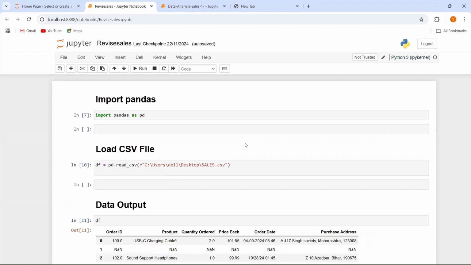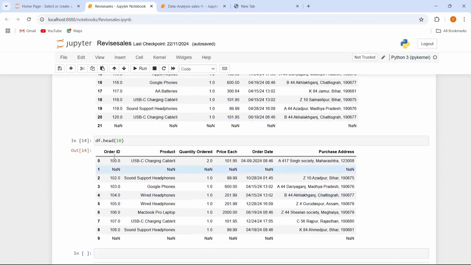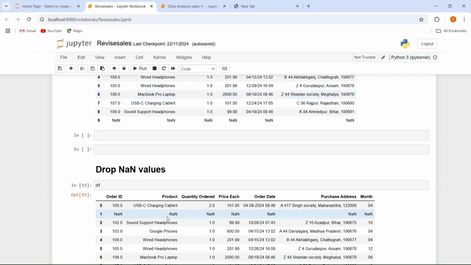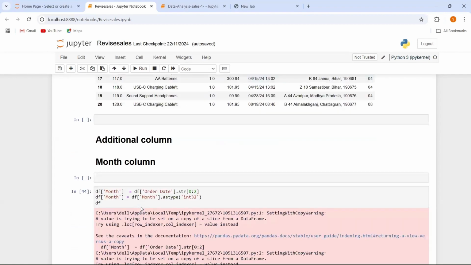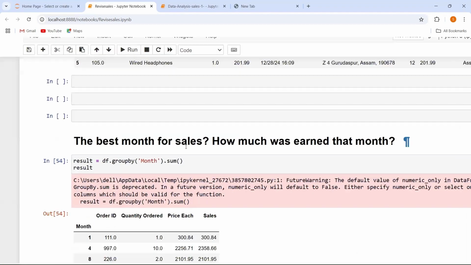Let's summarize what we have studied till now. First of all, what did we learn? We have studied how to import pandas. For this, we use import pandas as pd. After this, we have seen how we can load a CSV file. For this, we have to use read_csv, and within this as an argument we have to give the path of the CSV. So this is my data frame, and this is the head function that we have seen, and this is the tail. After this, we answered the question, that is the best month for sales and how much was earned that